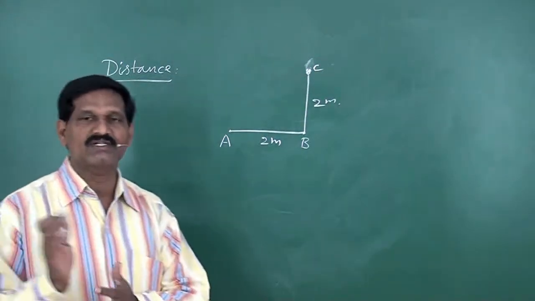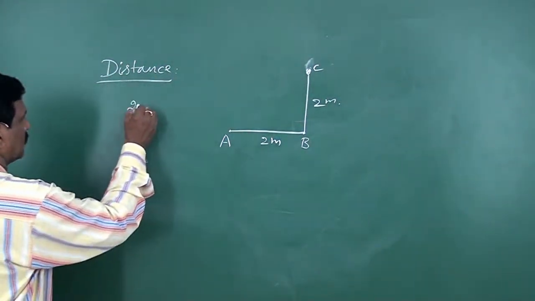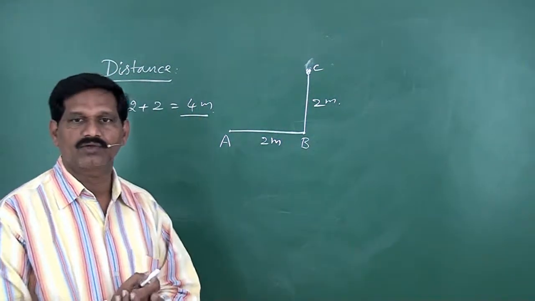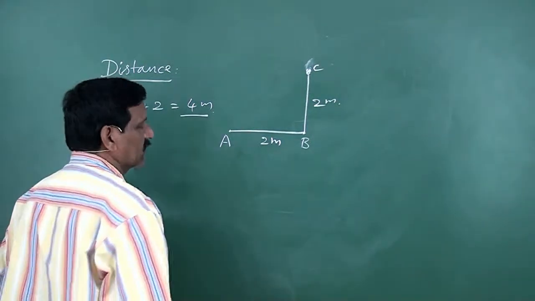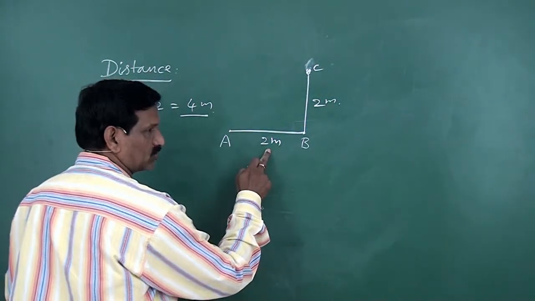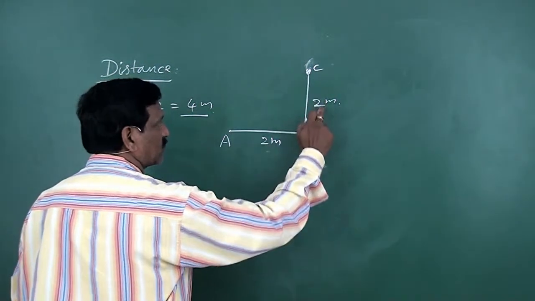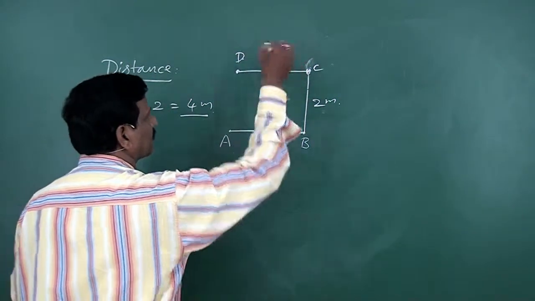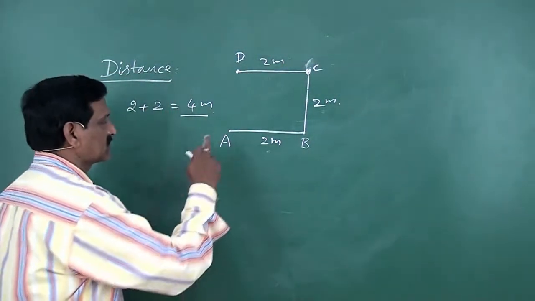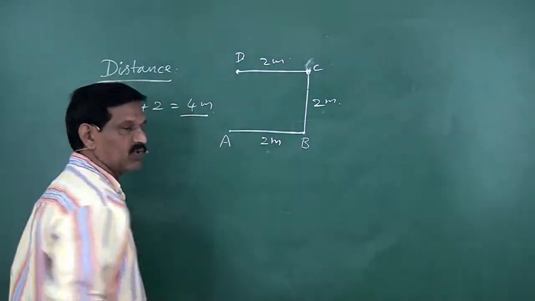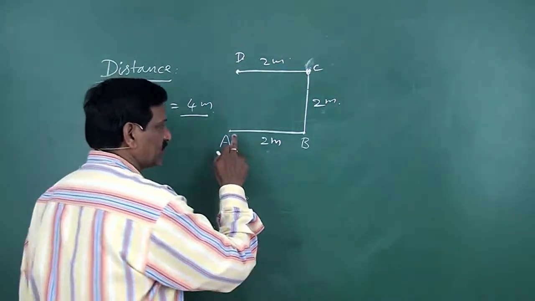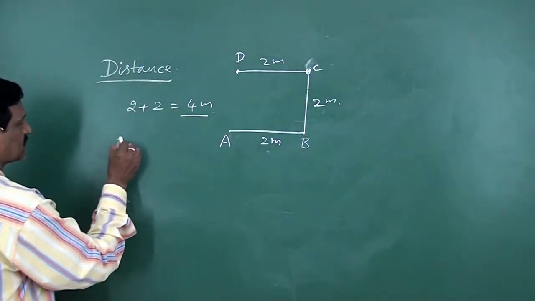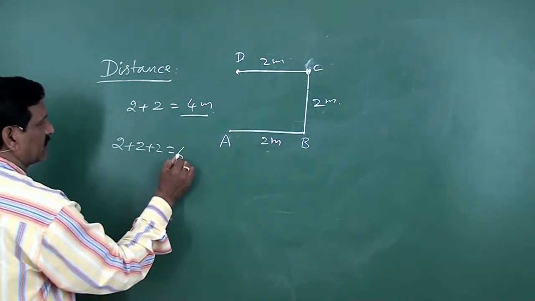In this case, what is the total distance covered? 2 plus 2, that is 4 meter. Similarly, if the particle moves from A to B through 2 meter, then from B to C through 2 meter, then from C to D 2 meter, that means the body starts at A and finally reaches the point D. Since it follows this path of 2 meter, 2 meter, 2 meter, the total distance covered is 2 plus 2 plus 2, that is 6 meter.